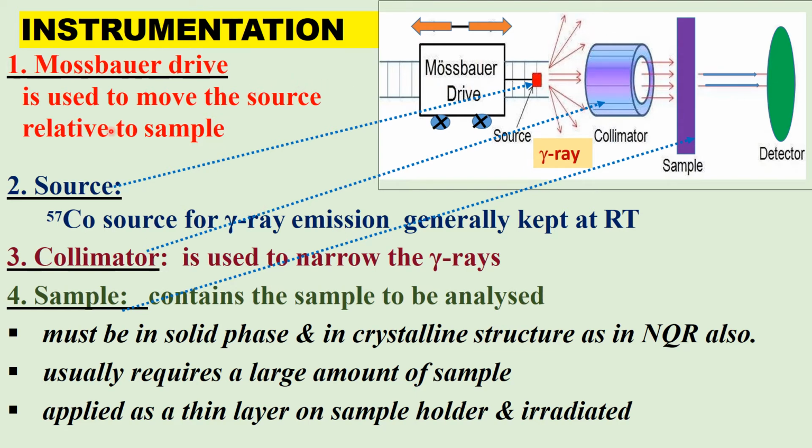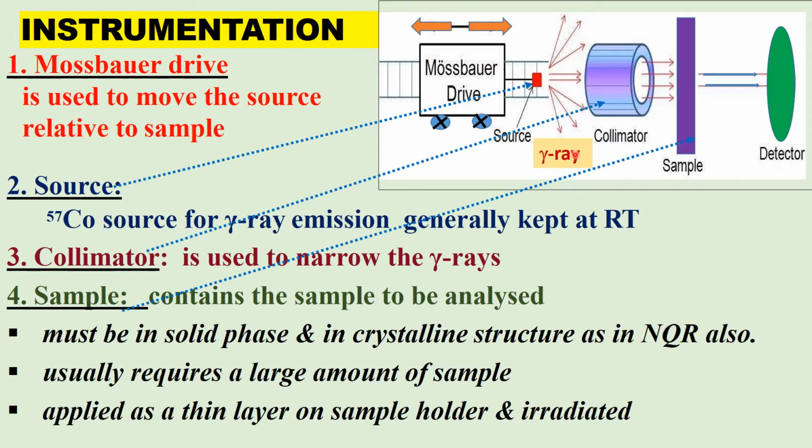Okay, so the Mössbauer drive is used to move the source relative to the sample, towards the sample or away from the sample. Cobalt 57 is used as the source for gamma ray emission. It is generally kept at room temperature.